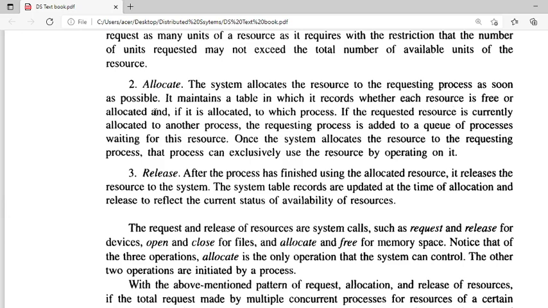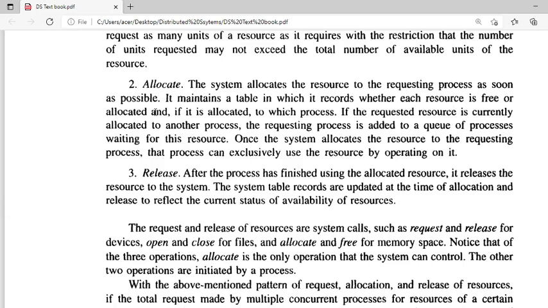Say, in that system there are 4 tape drives, and out of 4, 3 are allocated. Like that, it records what is available, what is allocated, and to whom it was allocated, in a table format.